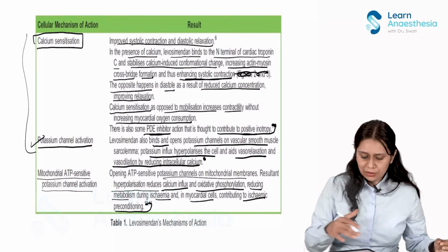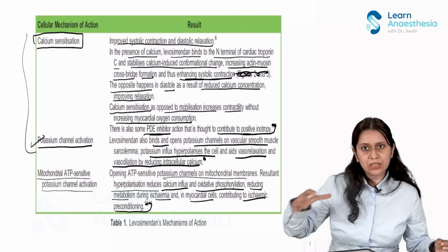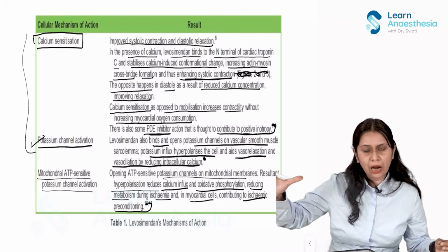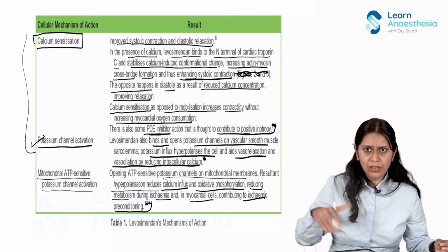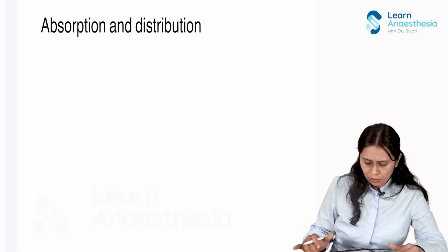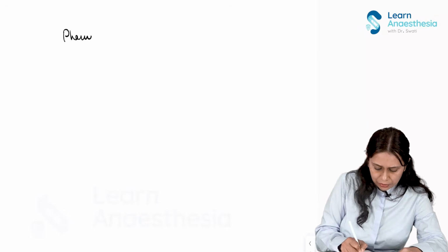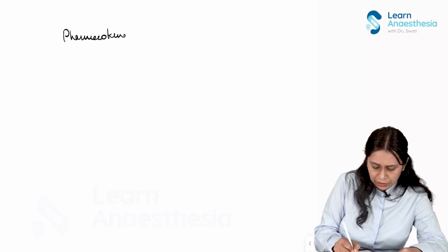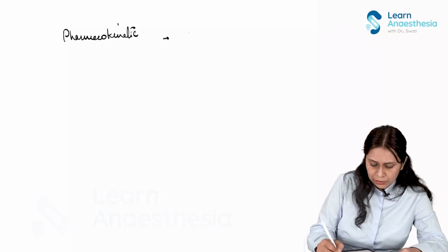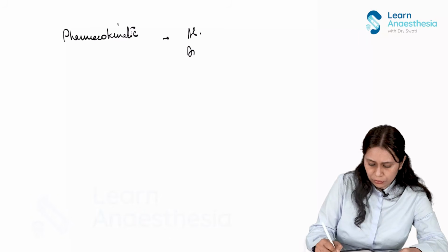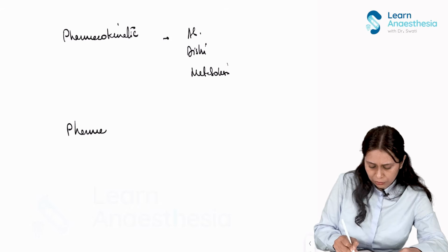Now, this would result in having a positive effect on the organ of interest, the heart, and also on some other organs which we will discuss. Before that, let us talk a little bit about the pharmacokinetics of the agent. In pharmacokinetics, I will talk about the absorption, the distribution of the drug, the metabolism of the drug, and then I will talk about the pharmacodynamics.